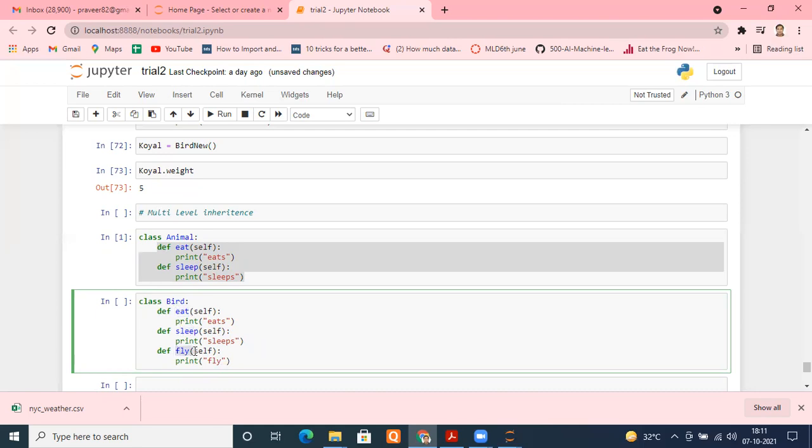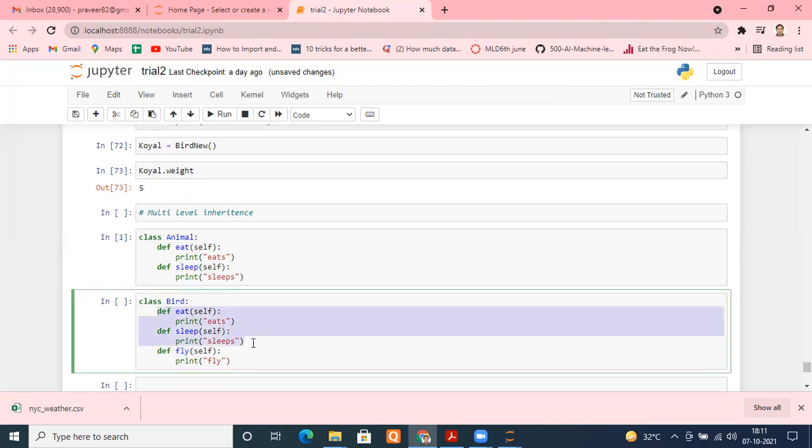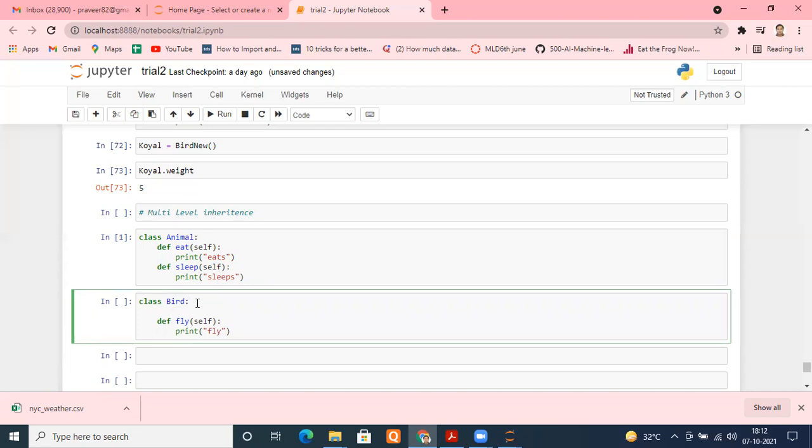But as I told you, in the programming world there is a word known as DRY, D-R-Y. It means don't repeat yourself. As we know, there already exists a class which has these two methods, eat and sleep. Then why are we writing these? Why don't we inherit these methods from someone else, that is animal? For that purpose, we use the advantage of inheritance. So I removed this, came here, and in the brackets I wrote the name of its parent class, that is animal.